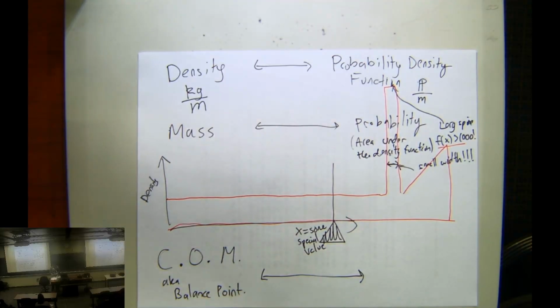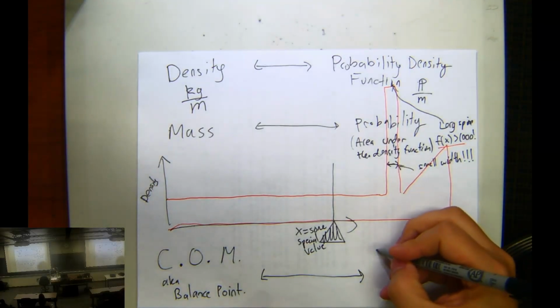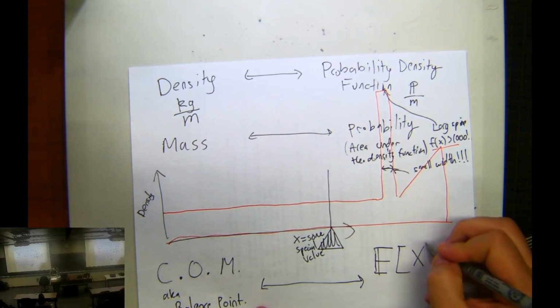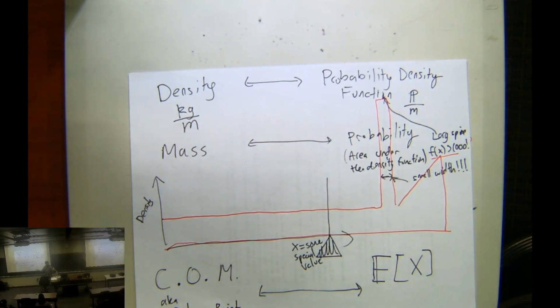What's the analogy? Does anyone want to take a guess? What would be the analogy of the center of mass or the balance point of an object? What would be the analogy in probability land? Yeah. It is exactly the expected value. So if we do the expected value of x, that is the value which things will balance. It's the average x value.